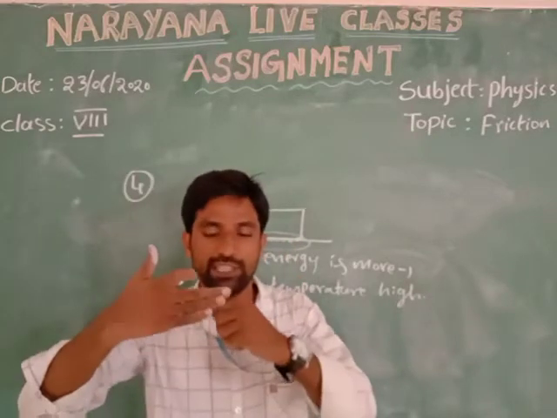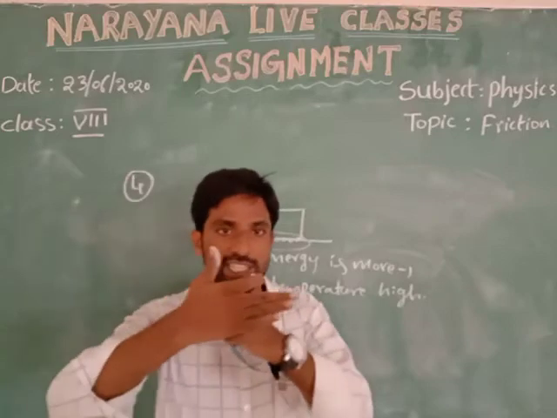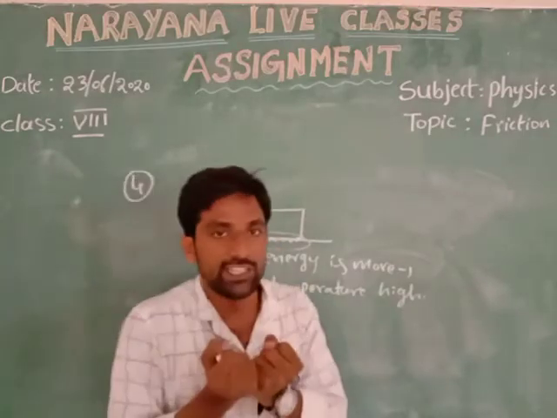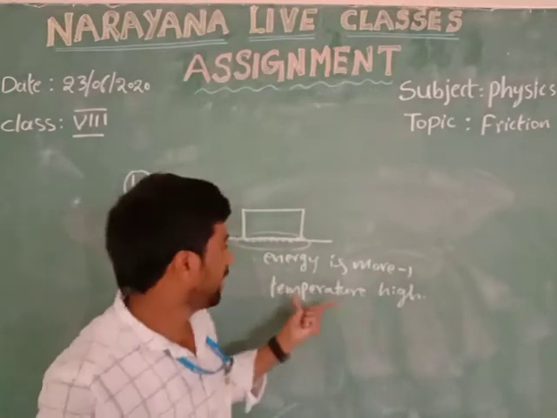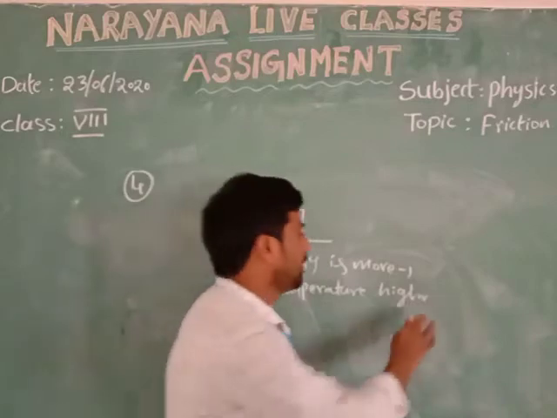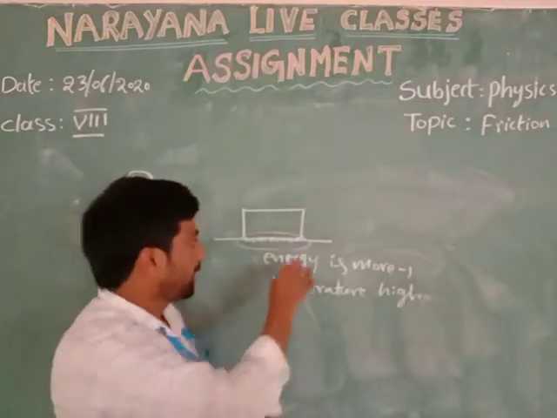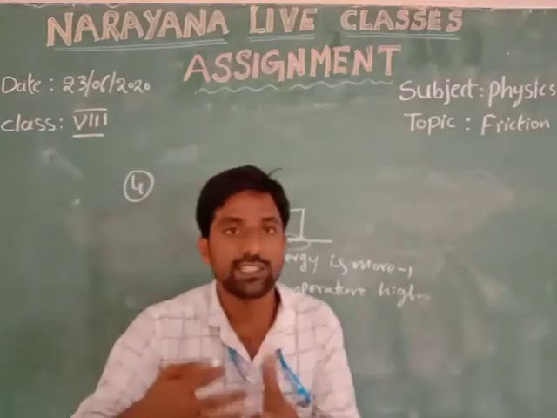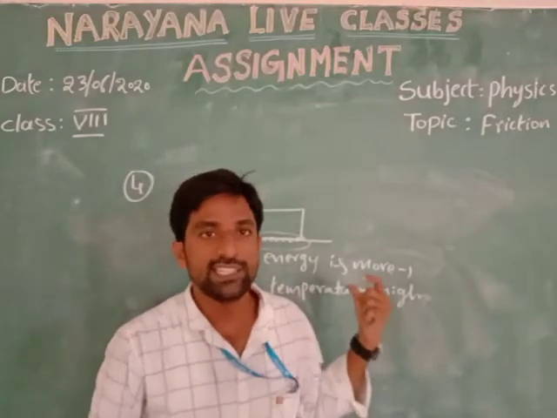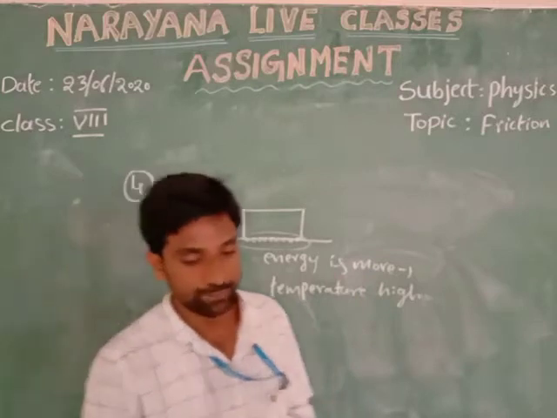So when two bodies are moving against each other, the molecules automatically gain more energy. That energy causes a higher temperature. So automatically at that particular place the temperature rises, and that's why heat is produced. So that is the answer of the fourth question.